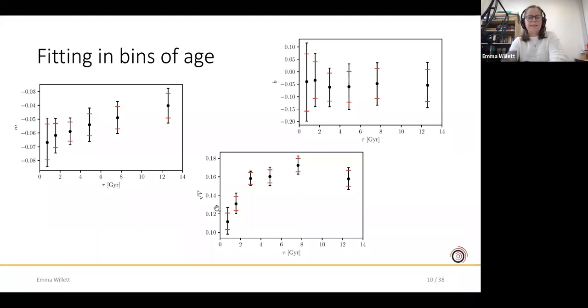And this is a bit easier to see in a slide with the summary here. What we have is the gradient, the offset, and the spread as a function of the stellar age, with a point for each bin based on the position of the median age of the population in the bin. The red error bars show the uncertainty that you get from a single realization of the data, so not taking into account the uncertainty on the ages, and the black error bars have everything folded in. So this is basically showing that we're not dominated by the uncertainty on our ages. They add about 30% to the total error budget. Overall, we see that the gradient flattens monotonically as a function of age.